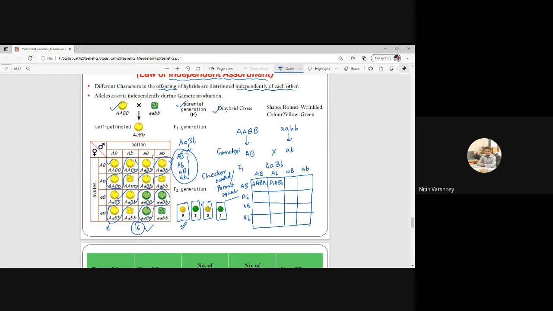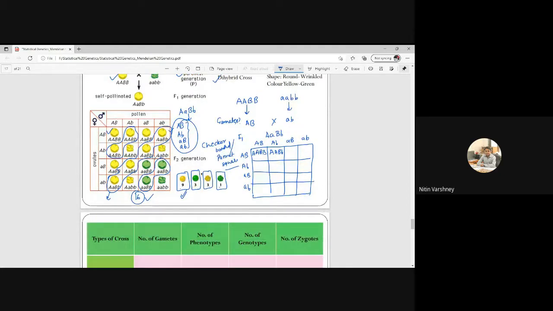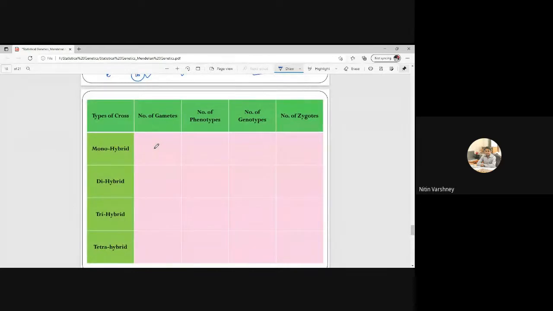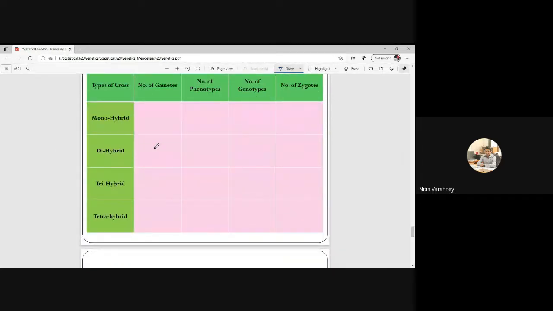Okay, so I'll move to the next. This is very important. This blank slide is very important actually. In exam they ask how many gametes will be there, how many phenotypes will be there, how many genotypes will be there, how many zygotes will be there from a monohybrid cross, from a dihybrid cross, from a trihybrid cross, from a tetrahybrid cross. So this is very important.